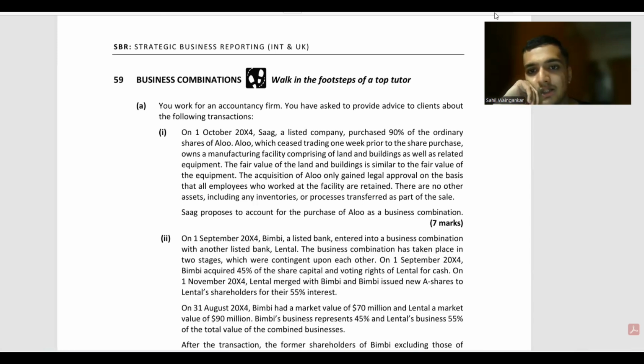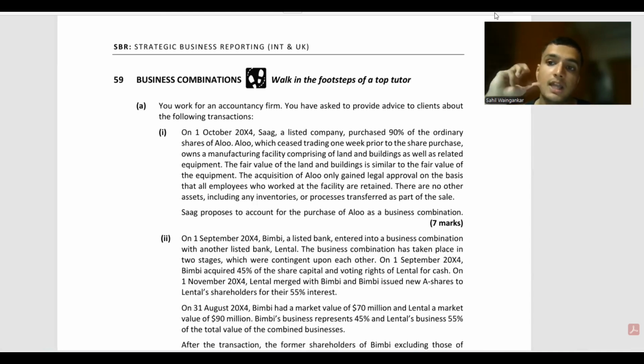The fair value of the land, building, and equipment owned by Alu had the same fair value, and this is an indication that the concentration test can be met.